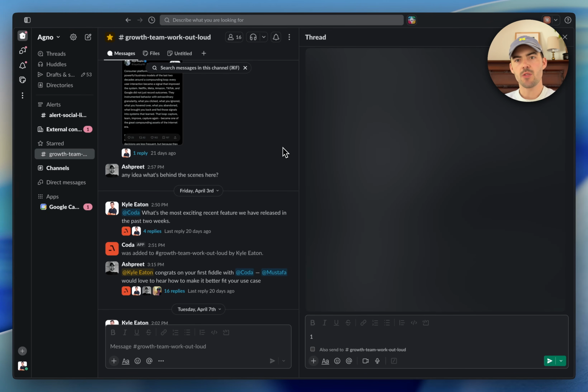All right, this is for you Slack users out there. Your team already lives in Slack. It's where decisions happen. It's where work actually gets done. So, why doesn't your agent live in Slack? As opposed to a lot of the times your agent lives in a separate chat window.